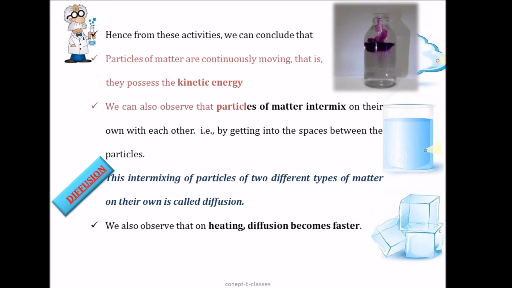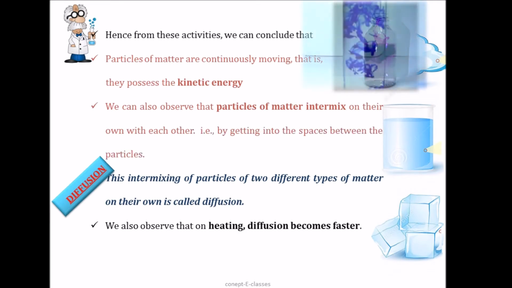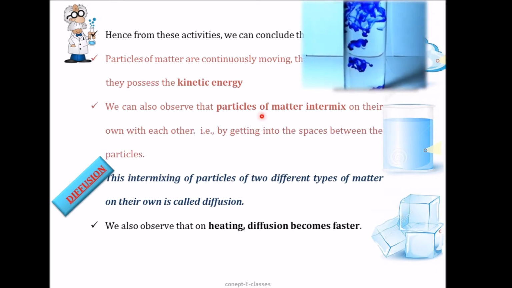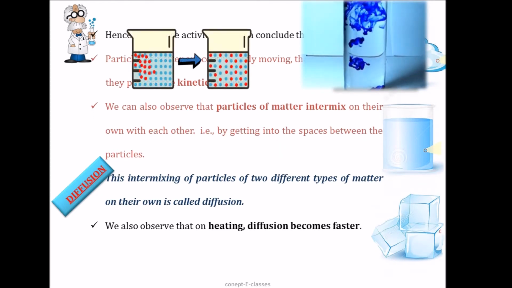We can also observe that the particles of matter intermix with each other. That is by getting into the spaces between the particles. We saw this, right? How the particles of one matter intermix on their own with each other.